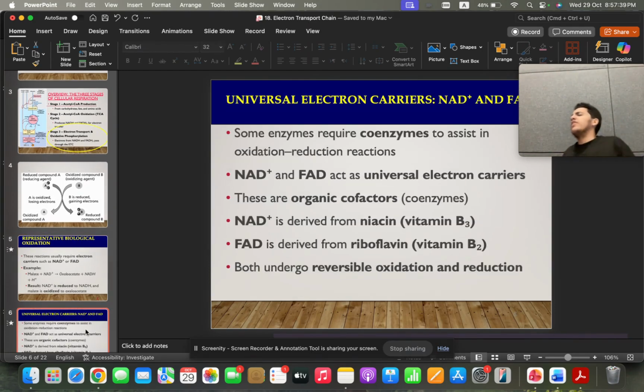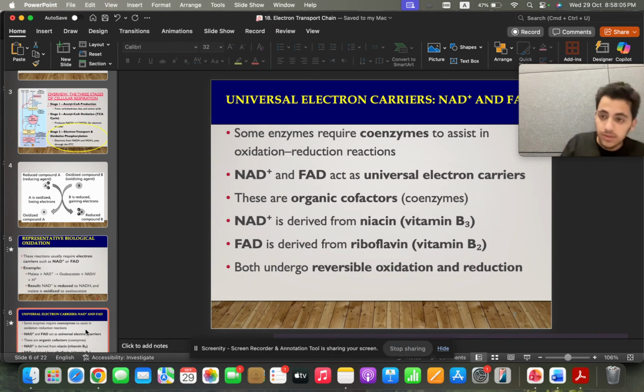What are NAD and FAD? You saw them a lot in the Krebs cycle, in glycolysis, in the link reaction. What are they? They are electron carriers. They are your delivery man. They are the delivery guy for Hungerstation, Keeta, delivery. But rather than delivering food, they deliver electrons.